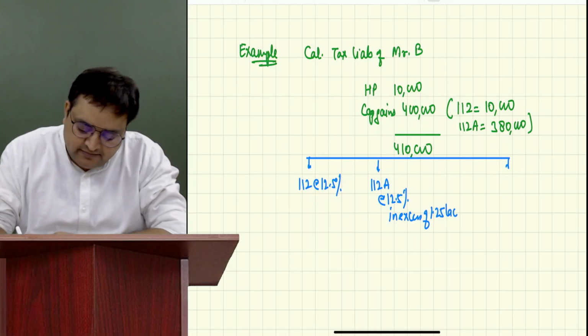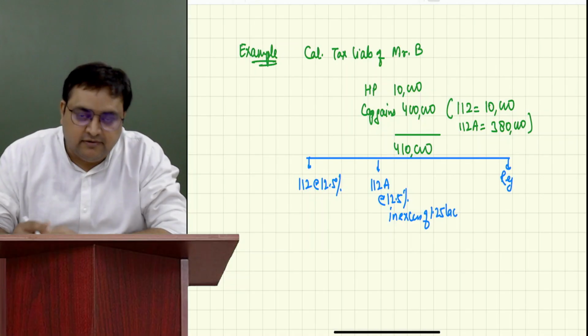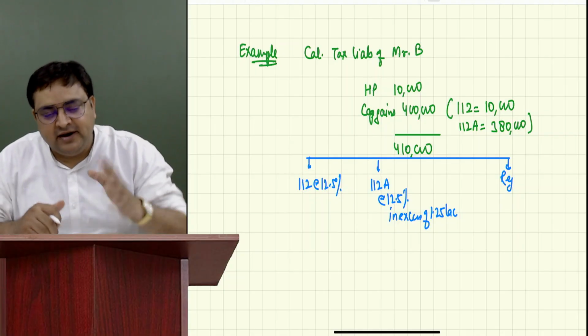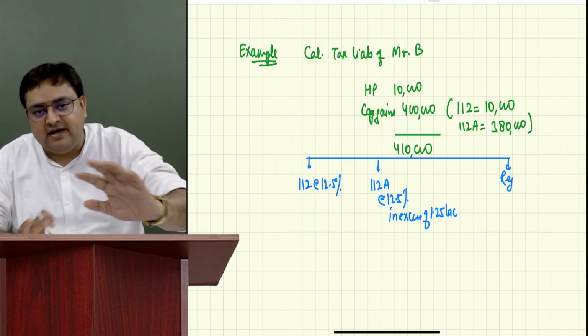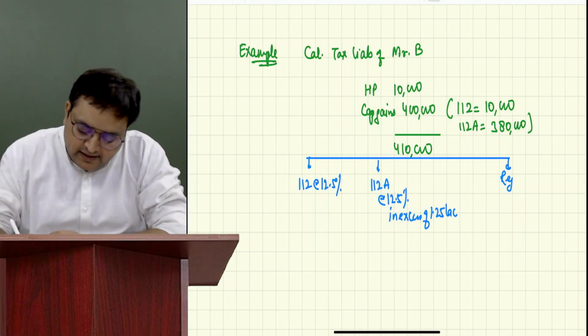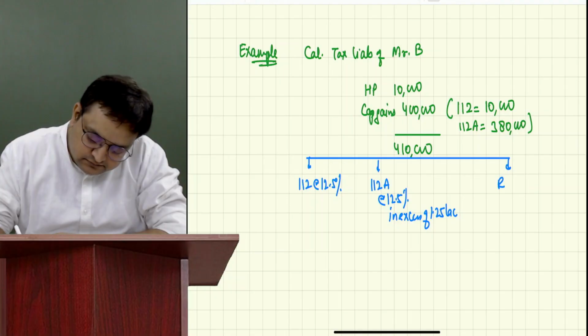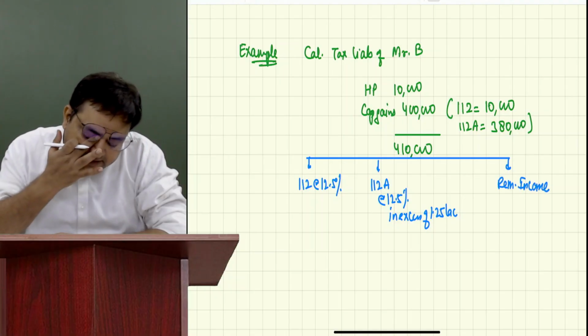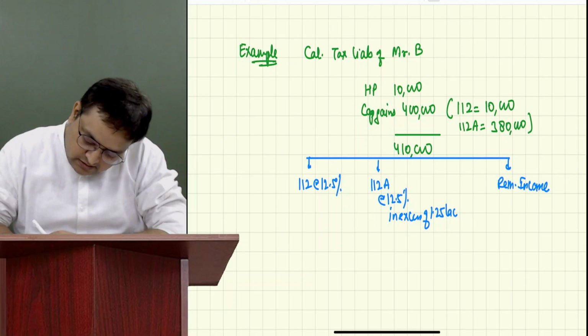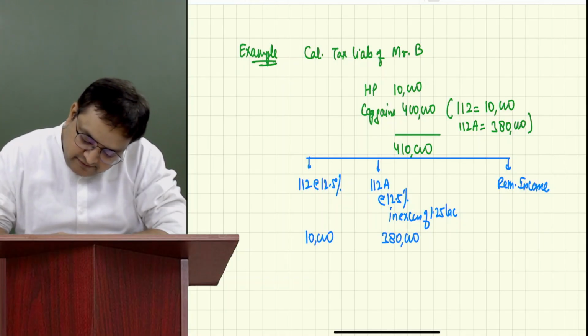I'll not waste my time. When I say I will not waste my time, it means you don't have to write that in examination also. And then the remaining income. Income is 10,000, 112A is 380, and I believe the other is 20.